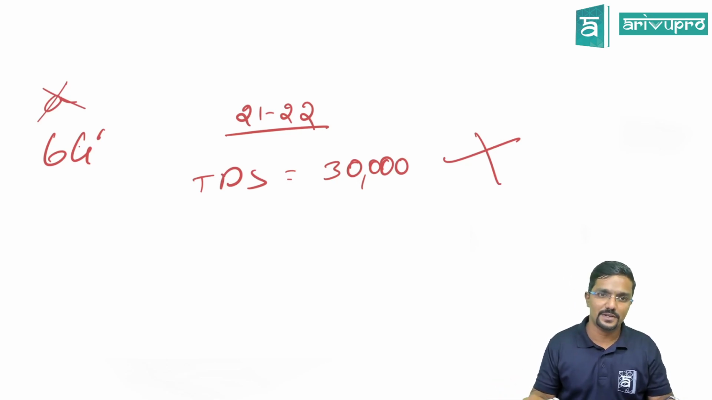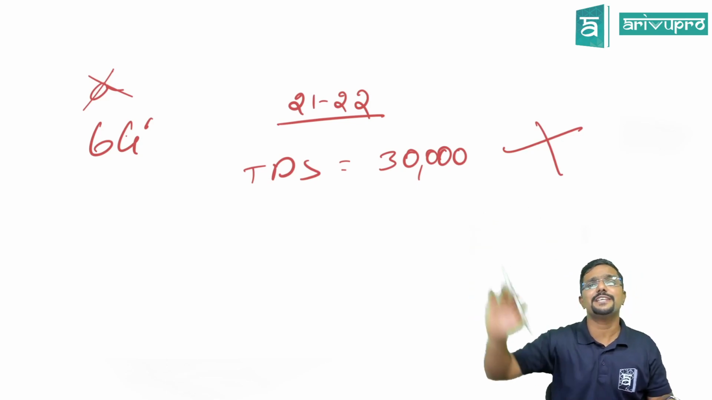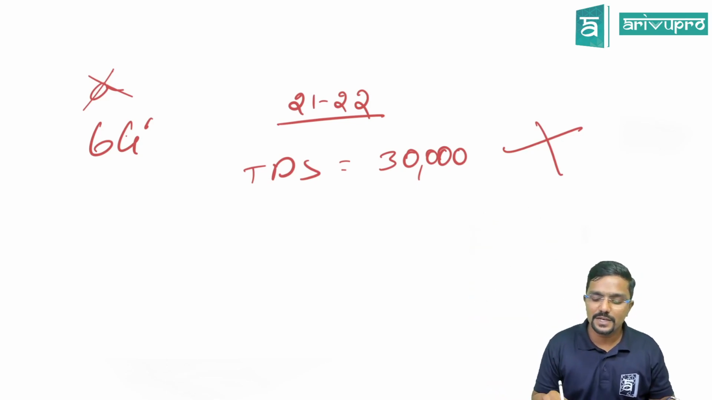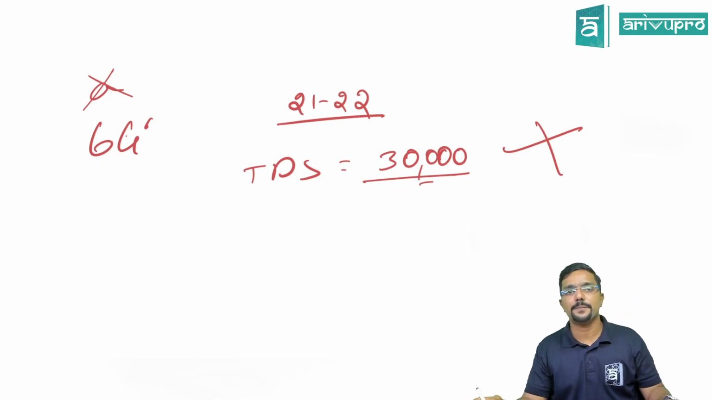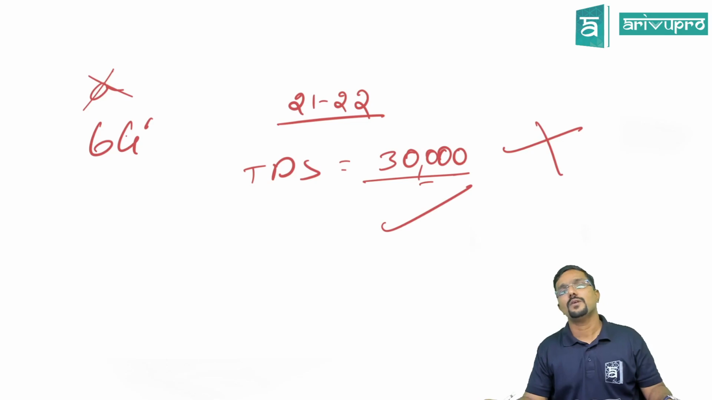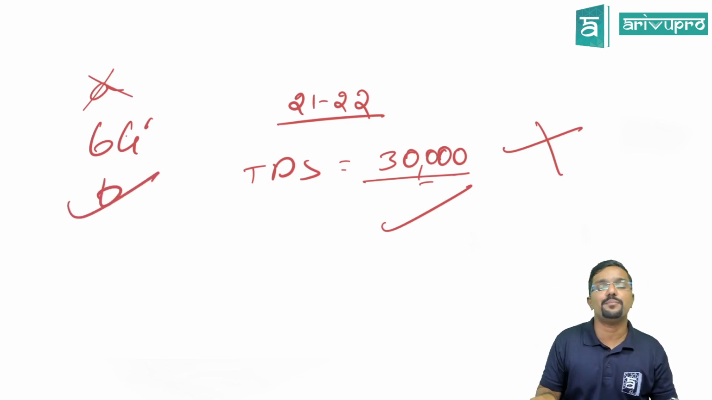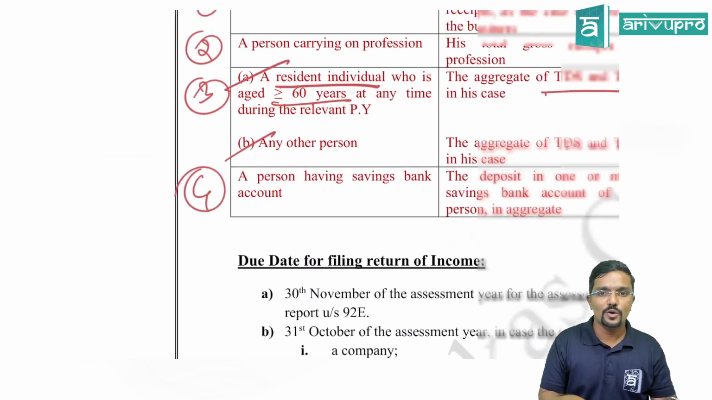Okay, sir. Now assume my father is a non-resident, but he is aged more than 60 years. On his income, 30,000 TDS is deducted. Should he file the returns mandatorily? Yes, he has to file the returns. Why? Because he is covered in the B point. He is covered in B point. Hope it is clear for you.